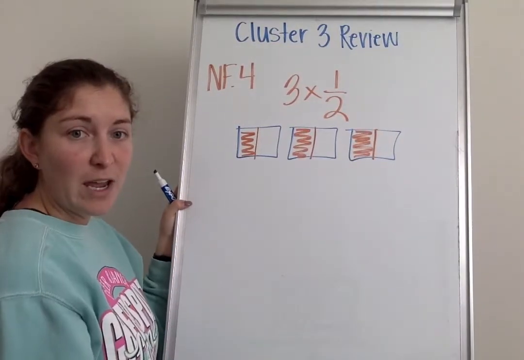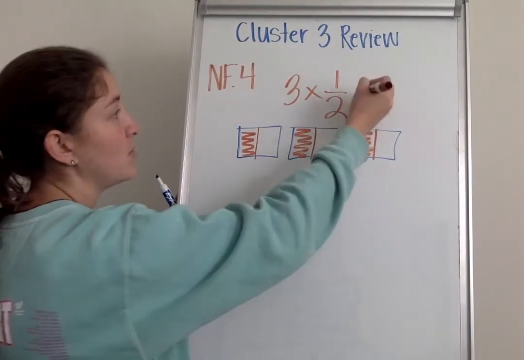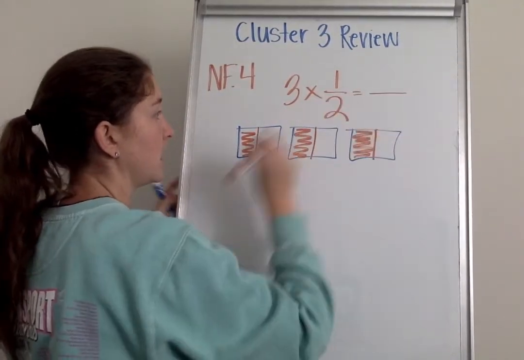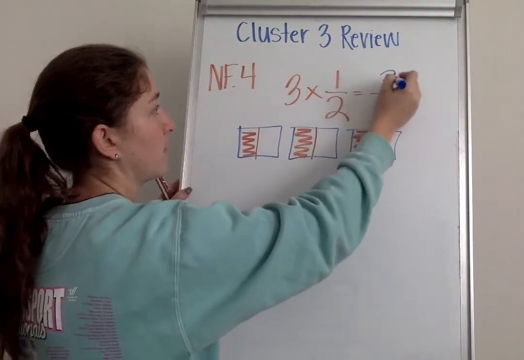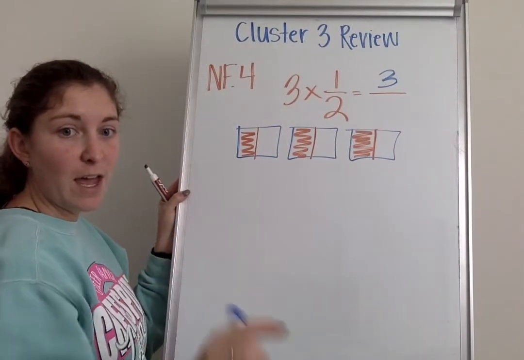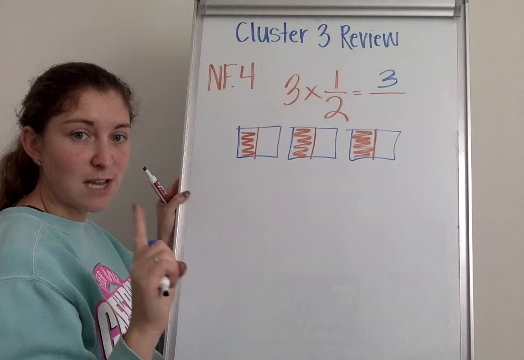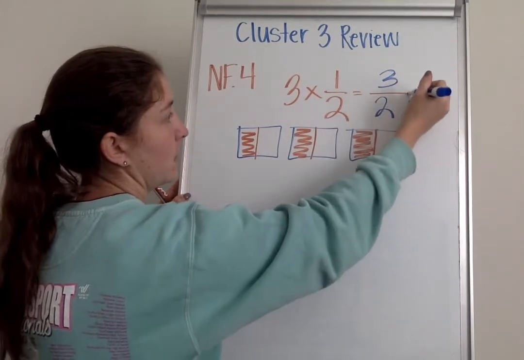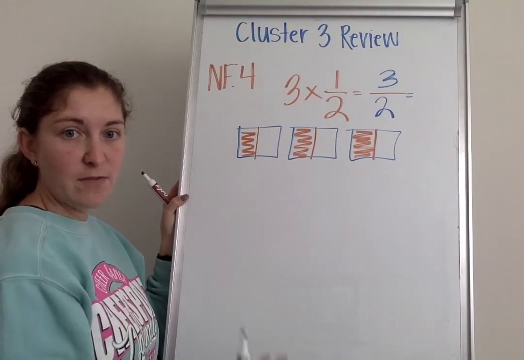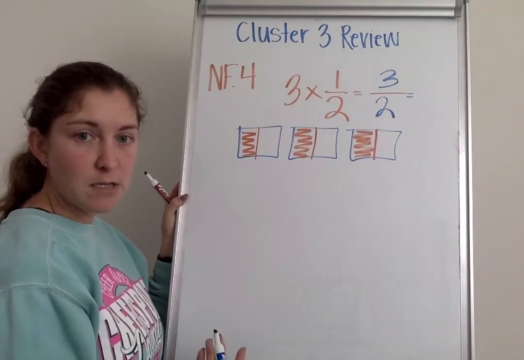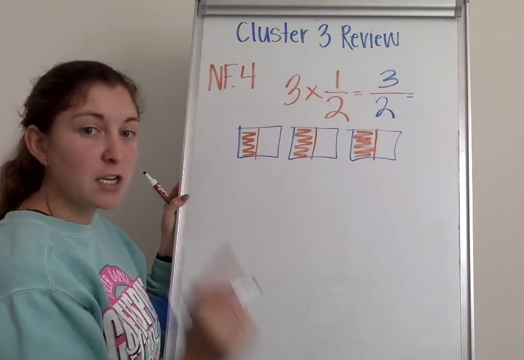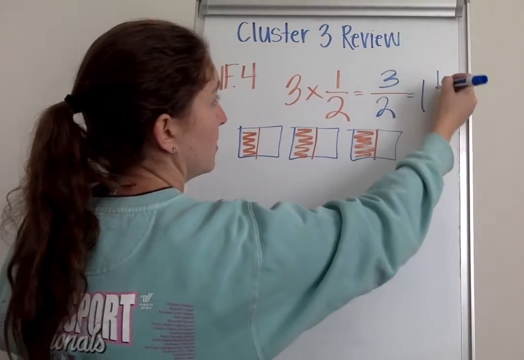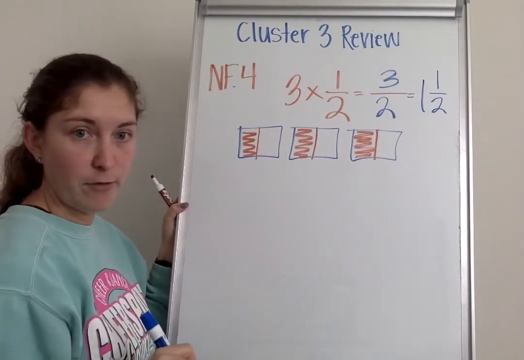Now, I can find my answer by determining how many pieces are shaded. 1, 2, 3 pieces are shaded. That's my numerator. Out of a total number of pieces that are inside of one model. 1, 2. That is my denominator. So now I have the fraction 3/2. Think about what type of fraction that is. It's an improper fraction. I can change it to make it into a mixed number. And my mixed number there is going to be 1 and 1/2.